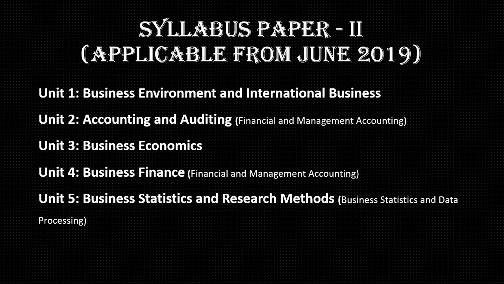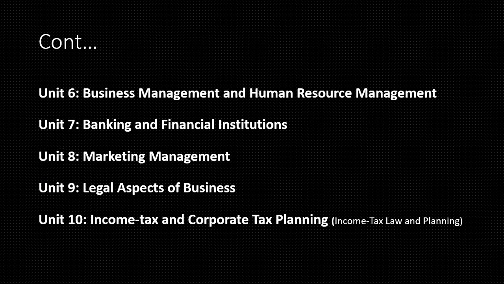Unit 5 is business statistics and research methods. Earlier it was called business statistics and data processing, but now there is a benefit for commerce students, because if you have completed your paper 1 topic research aptitude, a part of that is always asked in research methods. So this topic in fact becomes easier for us. Unit 6 is business management and human resource management. Again, they have combined 2 topics into one. Earlier, both were asked separately. Unit 7 is banking and financial institutions.